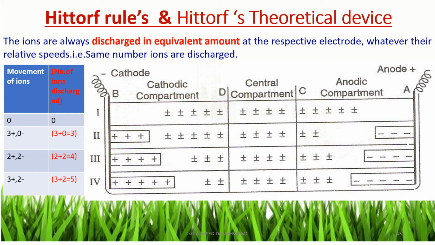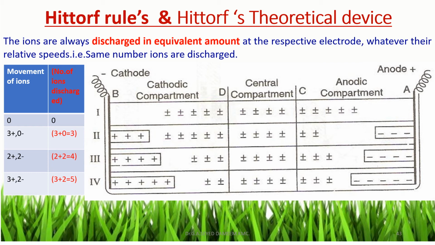What is Kohlrausch's rule? That is, the ions are always discharged in equivalent amount at their respective electrodes, that is cathode and anode, whatever the relative speeds. So whatever the speed of the ions, the number of cations discharged at the cathode and the number of anions discharged at the anode is the same. That is, the same number of ions are discharged. That is called Kohlrausch's rule.